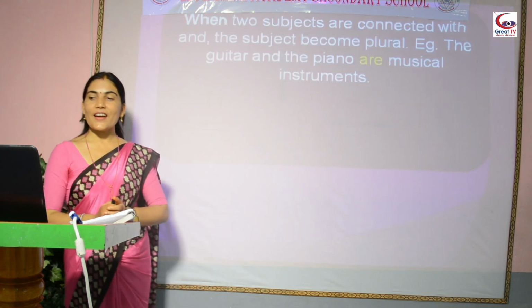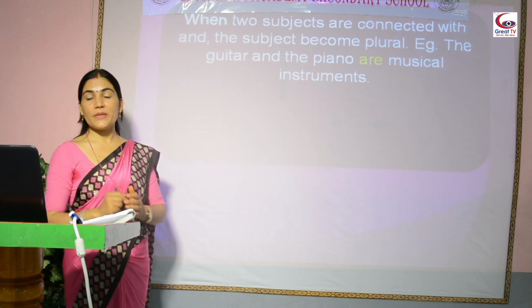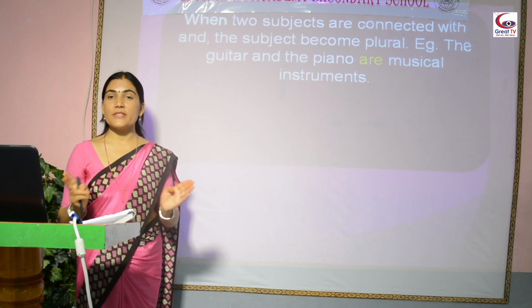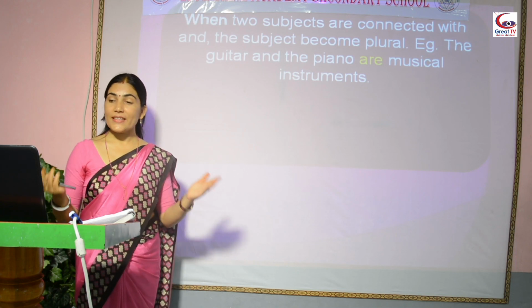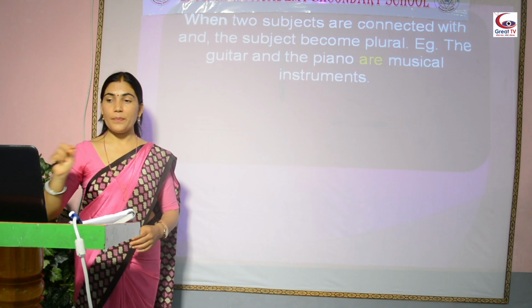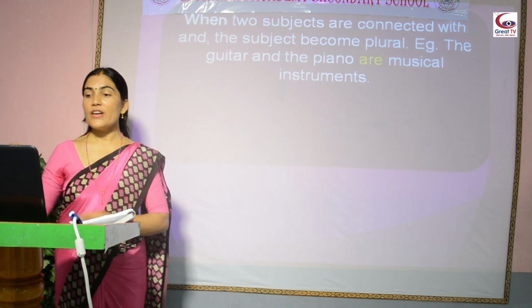Now, when two subjects are connected with and, the subject becomes plural. It's easy. In the general sense, when two subjects are connected with and, the subject becomes plural. The guitar and the piano are musical instruments. The guitar and the piano is a plural subject followed by the plural verb are.